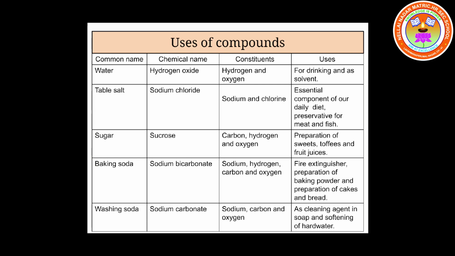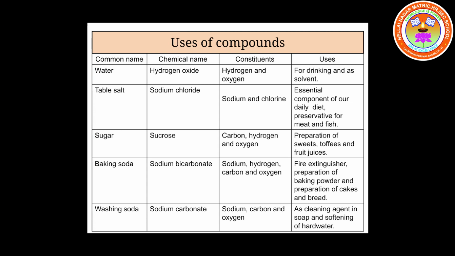Sugar. The next compound is sugar. Its chemical name is sucrose. Constituents are carbon, hydrogen and oxygen. Listen children, sucrose is nothing but the sugar which we take daily along with our milk. It is used in the preparation of sweets, chocolates, toffees and fruit juices.